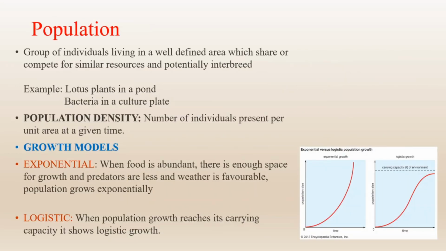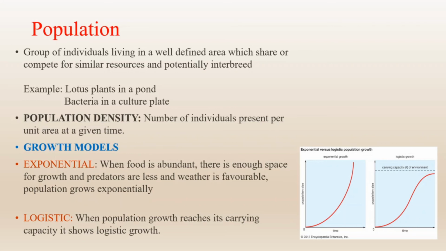Next question comes, what is population? Actually, population is an assemblage of homogeneous interbreeding individuals occupying a geographical location, interacting among themselves and with others in the habitat, forming an ecological unit. For example, lotus plant in a pond, bacteria in a culture plate.